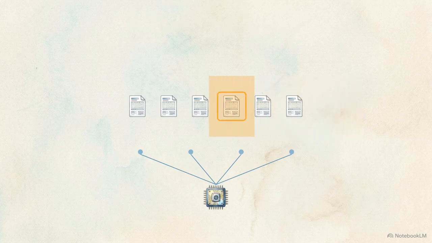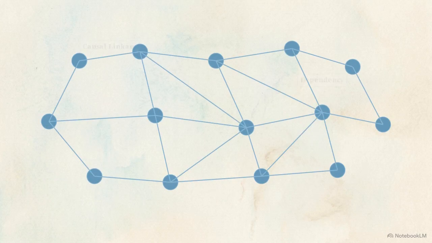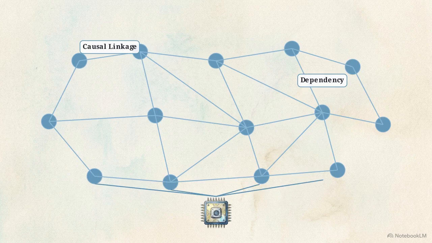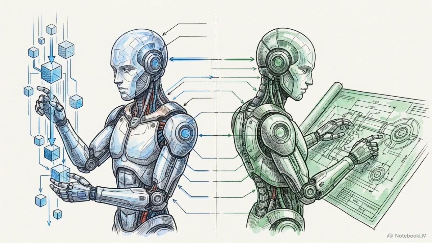When a session initiates, Meli-search semantic indexing scans the local directory, extracting relevant context blocks directly into the active prompt window. Standard vector databases fail here, completely missing the structural topology required for multi-hop reasoning. To prevent failures, a Neo4j knowledge graph converts the extracted document into multi-layered relational networks, mapping explicit causal linkages between isolated entities.